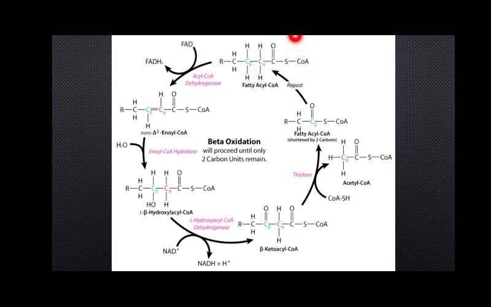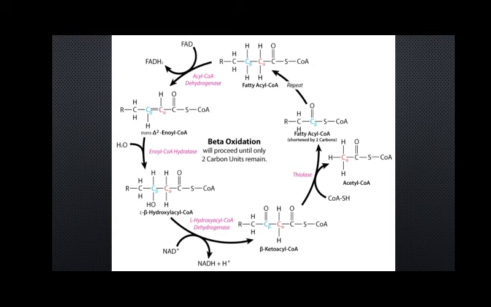By the end of the beta oxidation treatment, we get this acetyl CoA released, and another fatty acyl CoA is getting ready. Beta oxidation is a cyclic process. It continuously keeps going, because fatty acids are not short. Fatty acids can have 16, 18, 22, 23 or many more carbons in the chain, isn't it?